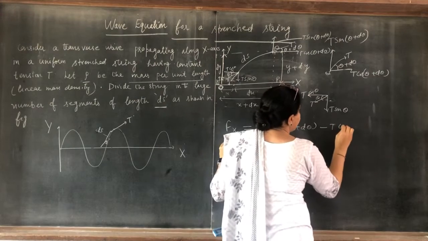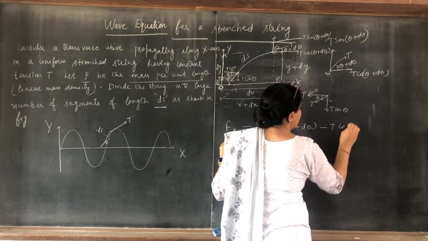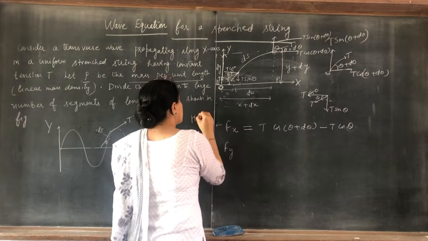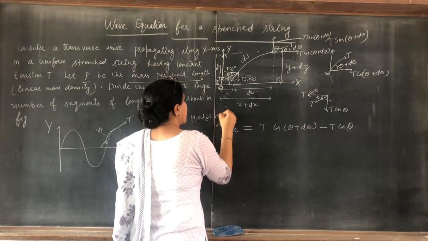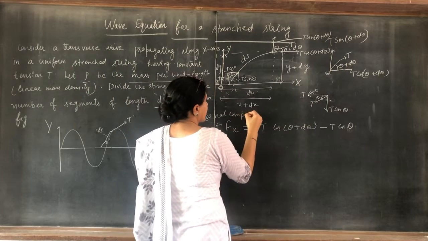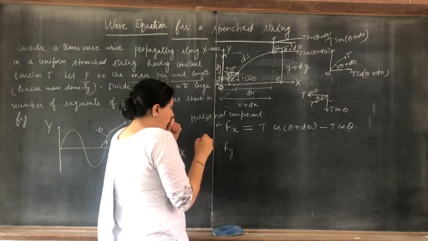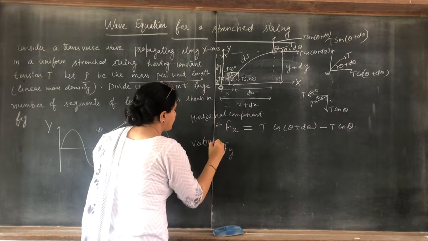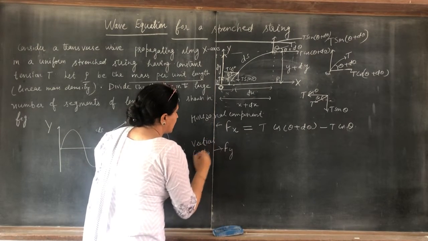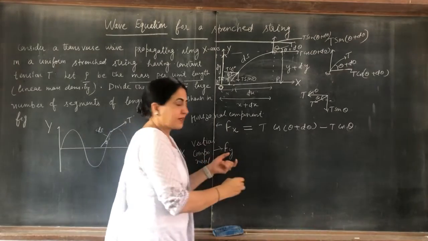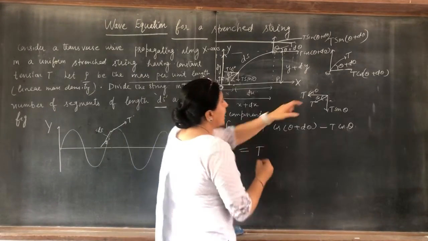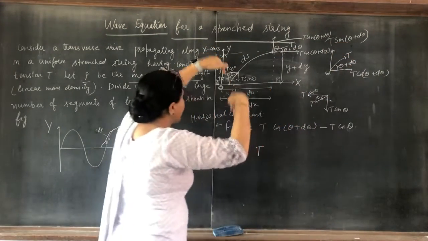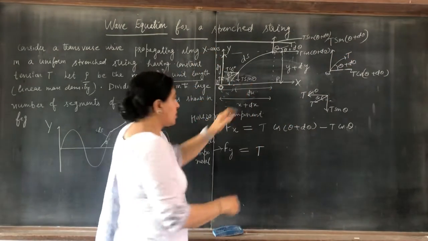This is the net horizontal component of force. Now the vertical component: T sin(theta plus d theta) in the upward direction, and T sin theta in the downward, opposite direction.